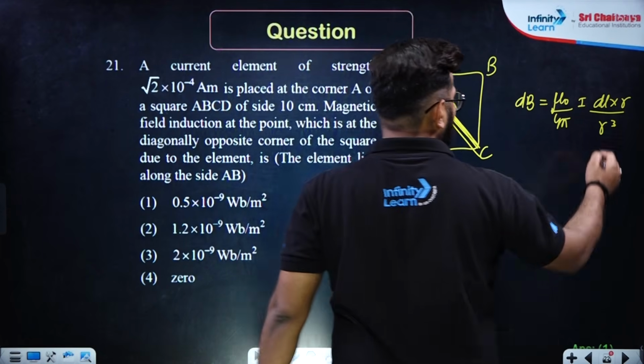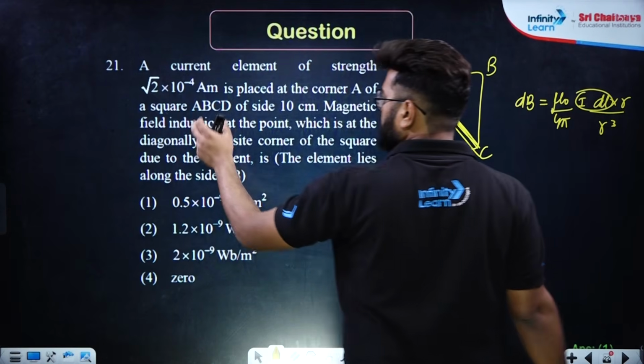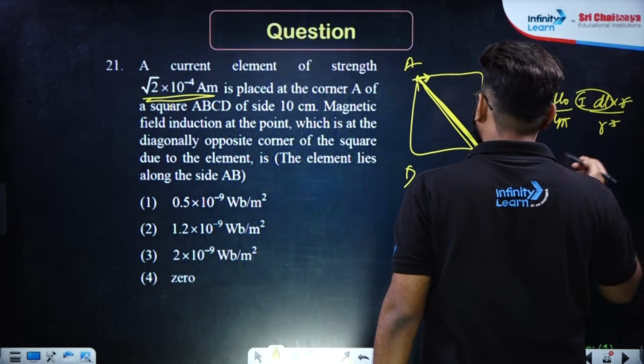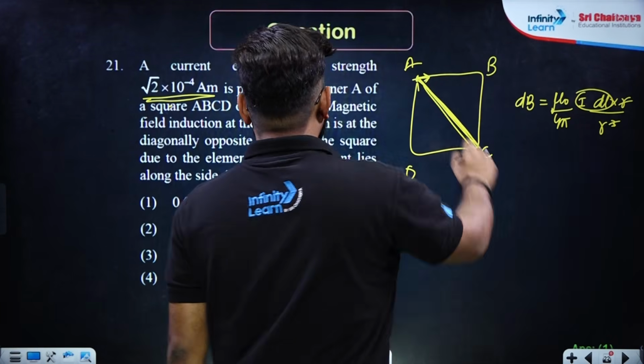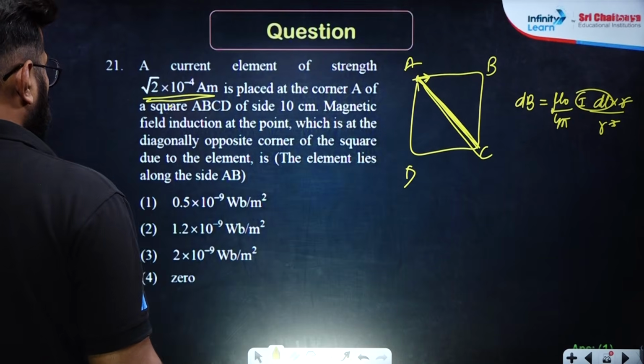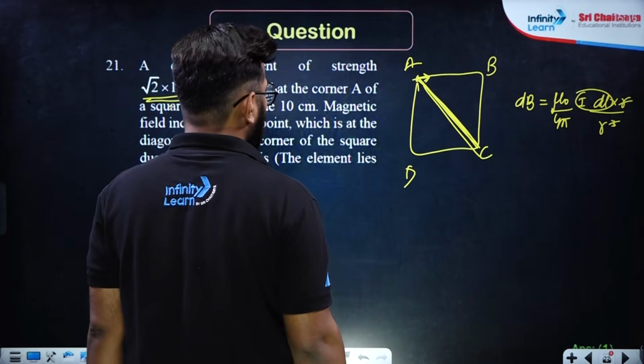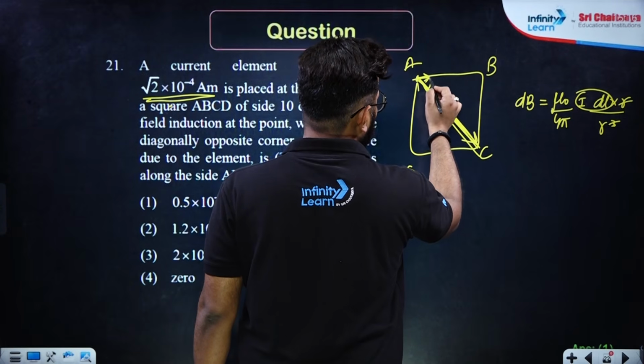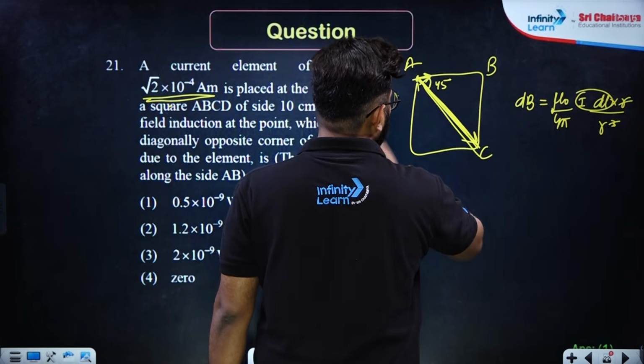This I dl, what you are seeing, is basically √2 into 10 to the power minus 4. One r will cancel this because obviously it is perpendicular, right? No, it's not perpendicular. So this r vector is like this. So there is some angle also, and the angle is 45 degree. I hope this is clear.